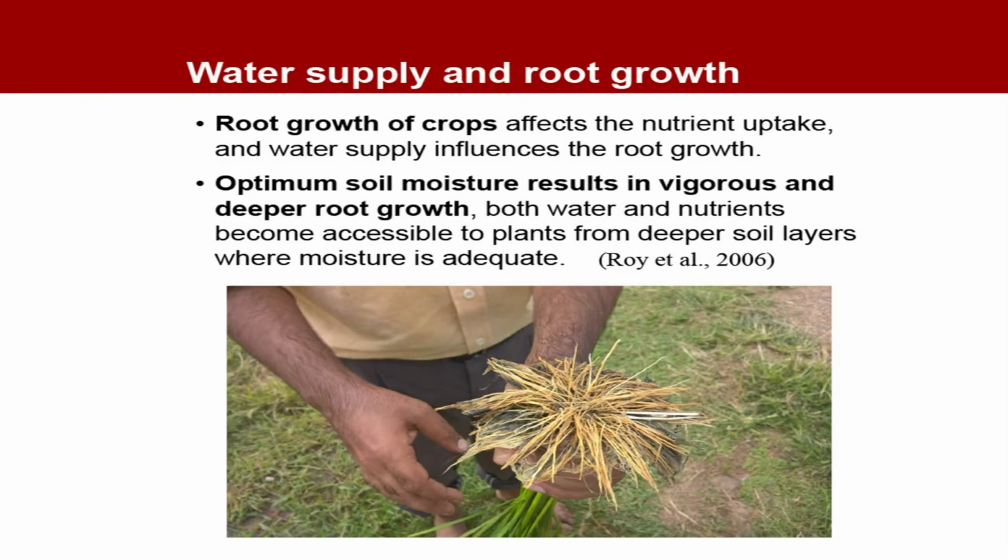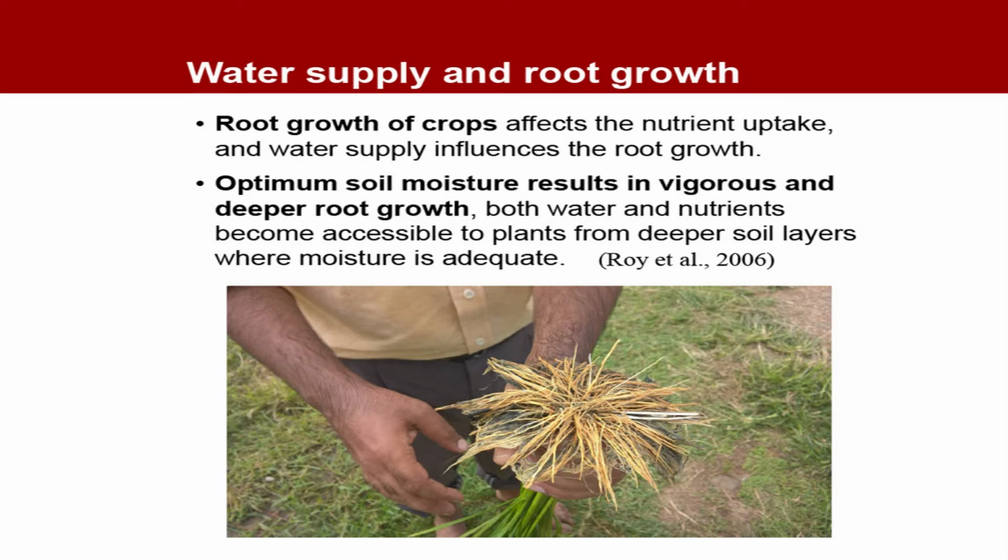Now, see what happens to the root growth in relation to water supply. Root growth of crops affects the nutrient uptake, and water supply influences the root growth. Under most circumstances, we want good growth of the roots, so that other benefits like nutrient uptake and water uptake can be easily derived. Optimum moisture supply results in vigorous and deeper root growth.